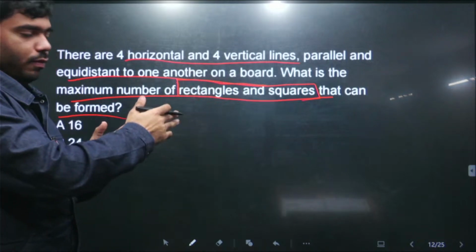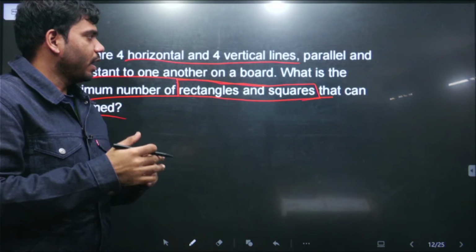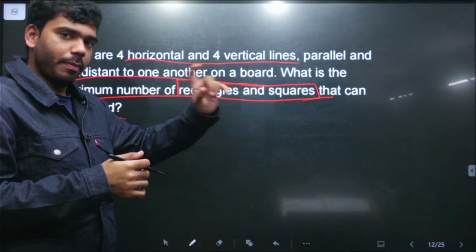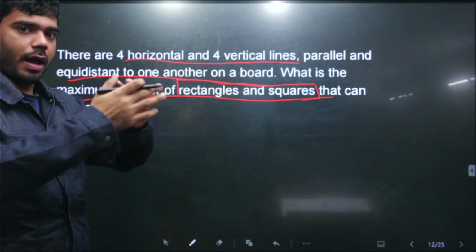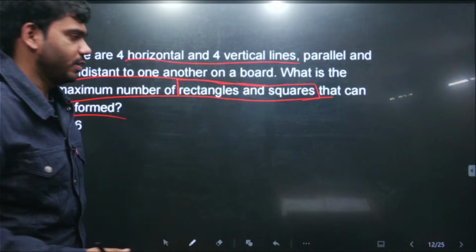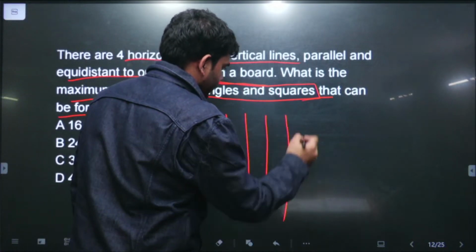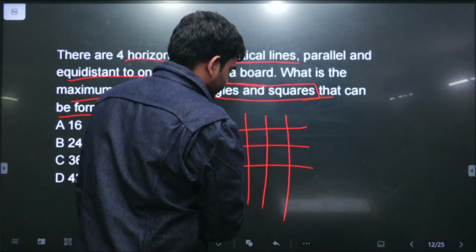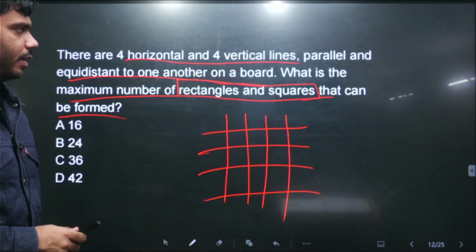We have a grid of 4 cross 4 vertical and horizontal lines in a plane, and we need to find the total number of rectangles and squares combined, both rectangles and squares, that can be formed out of this. मतलब how many different rectangles and squares can be formed out of these 8 specific lines. If we draw these 8 lines, this is how the figure of these 8 lines will be.